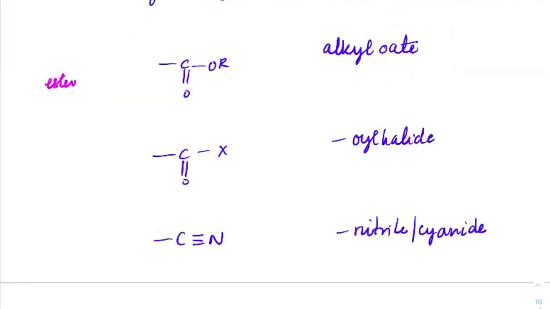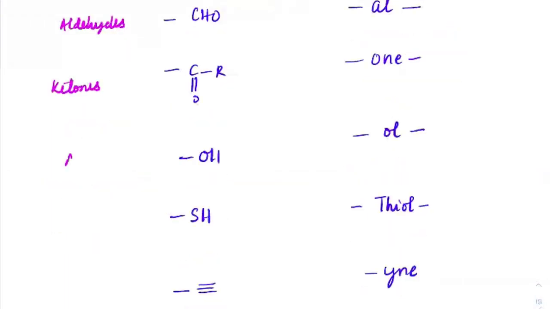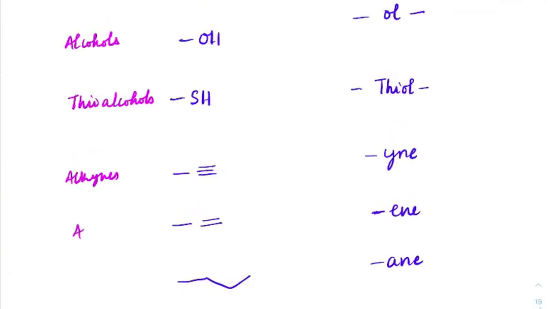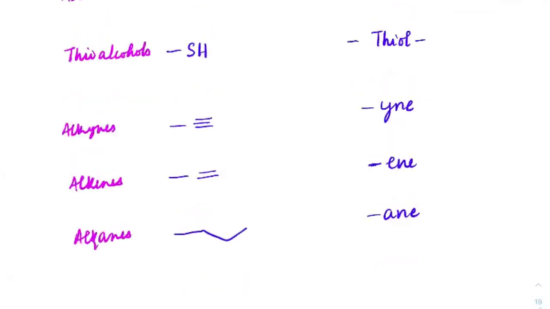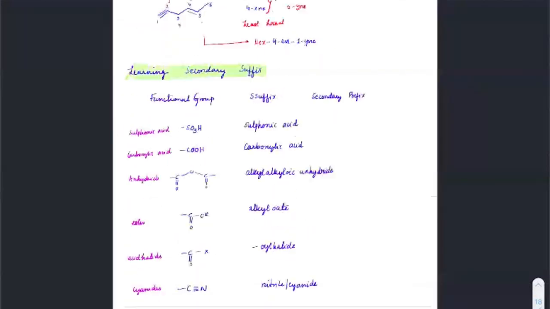Then these are acid chlorides or acid halides. These are cyanides or isonitriles, cyanides or nitriles. These are also isocyanates. Then these are aldehydes. Next one are ketones. Next we have alcohols, thioalcohols, and alkenes and alkanes. So these are all the functional groups and their respective secondary suffix names.